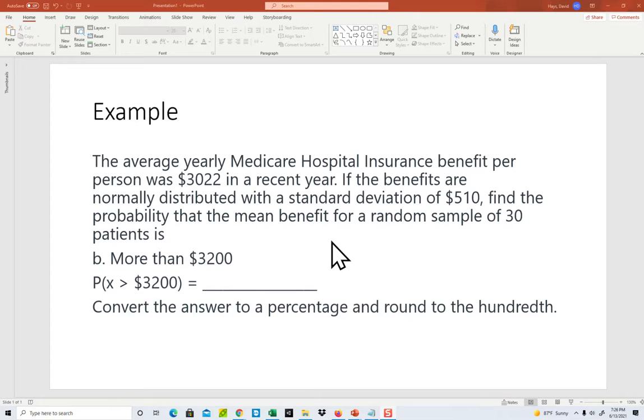Okay, the average yearly Medicare hospital insurance benefit per person is $3,022 in a recent year. If the benefits are normally distributed with a standard deviation of 510, find the probability that the mean benefit for a random sample of 30 patients is more than 3,200.